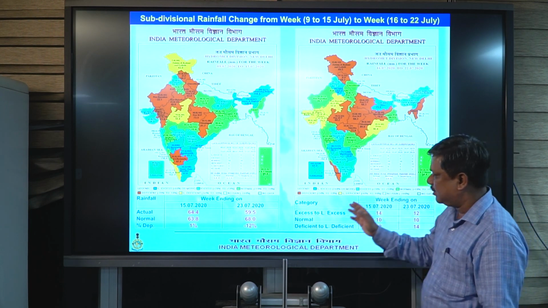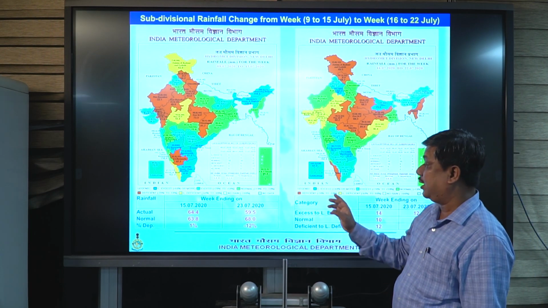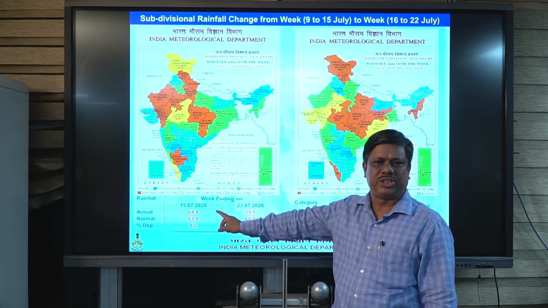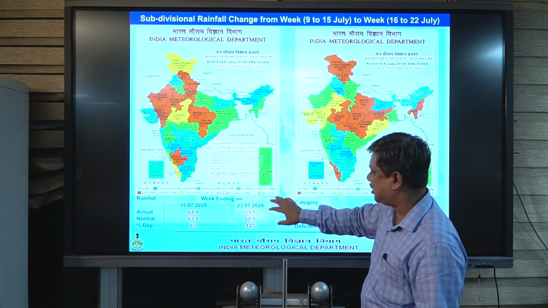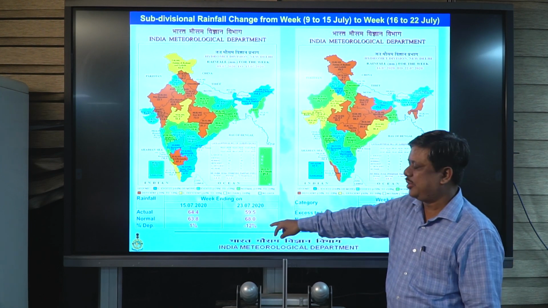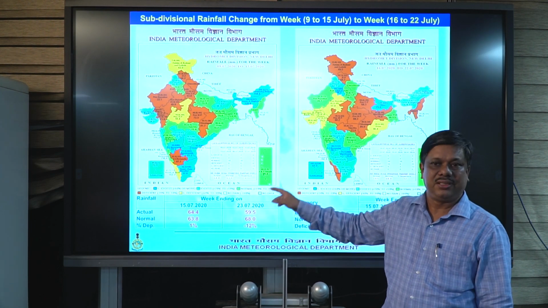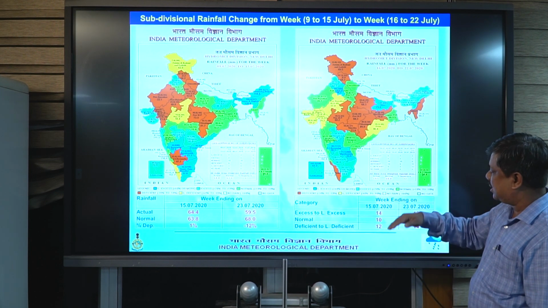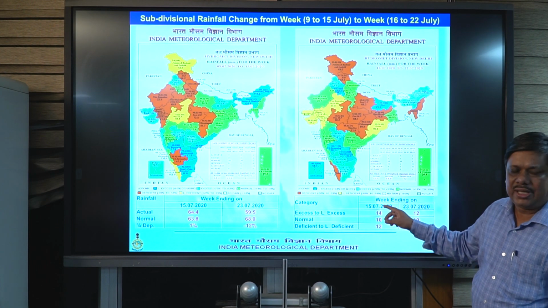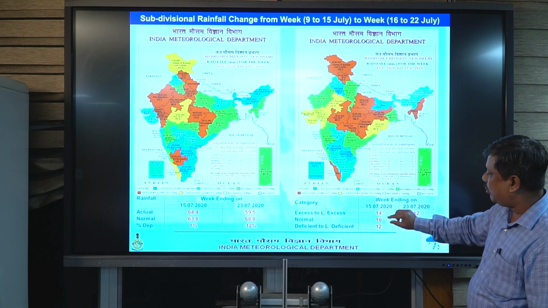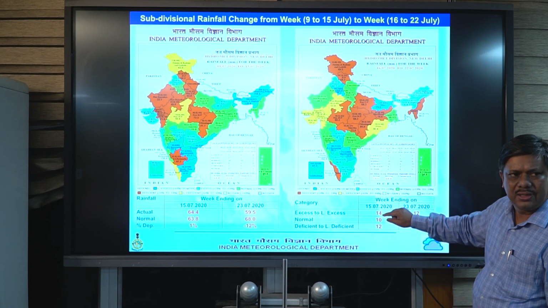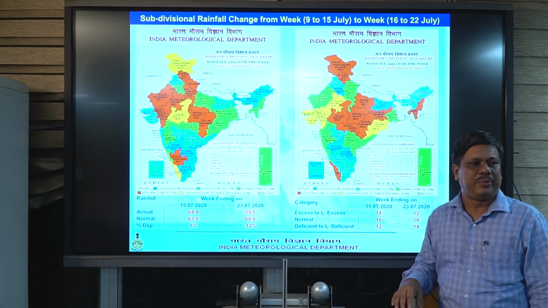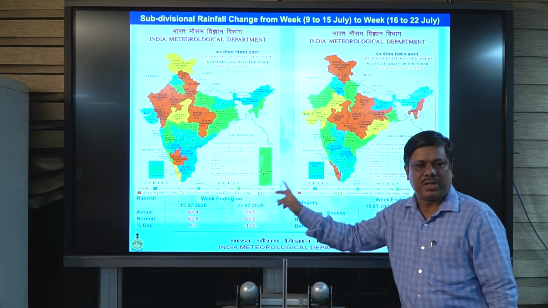One thing we noticed is that the week before last was merely normal for the whole of India, but last week the situation became deficit, minus 12%, and this scenario is reflected in the numbers. Here we can see that normal or excess subdivisions were 24 in total, and now it is 22. So two subdivisions have now become deficit, as that became minus 12.